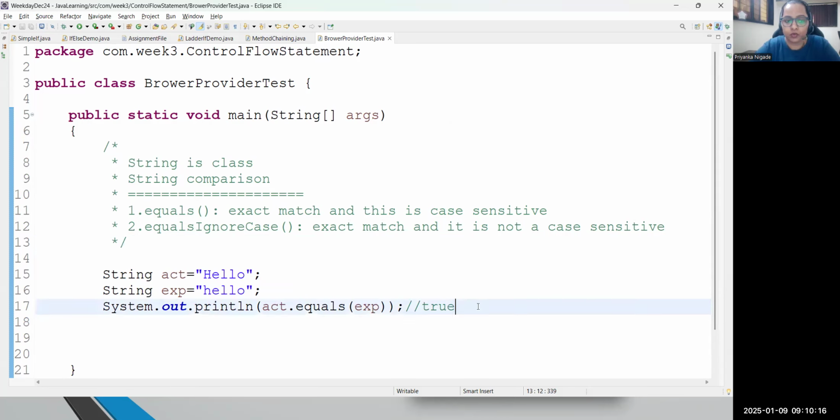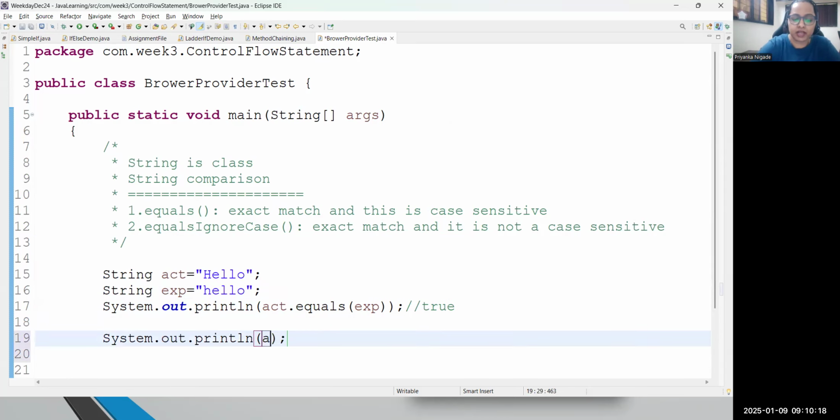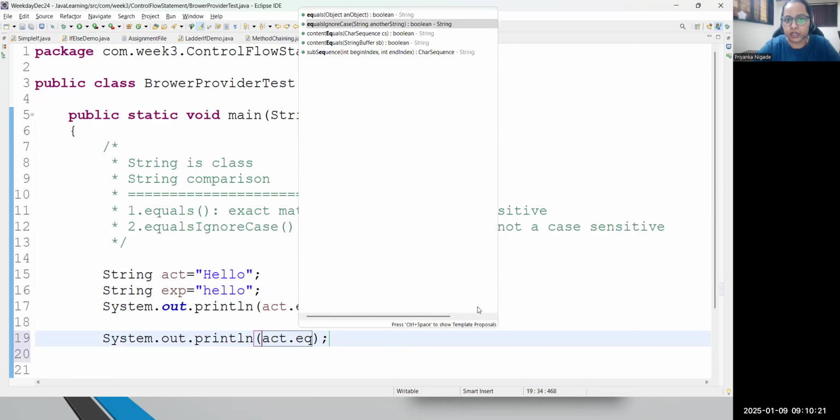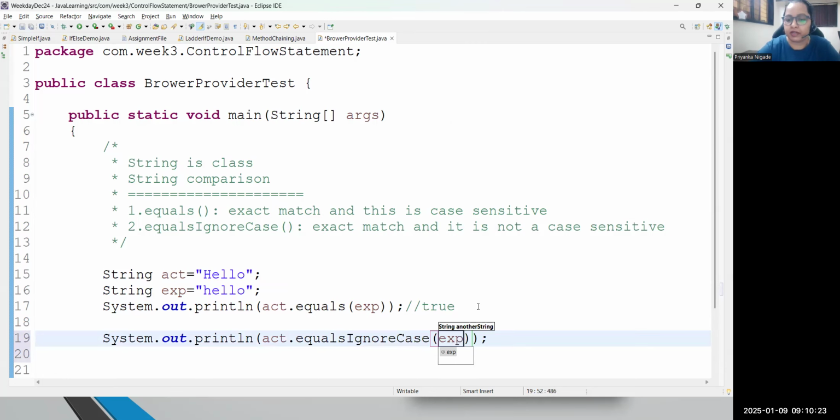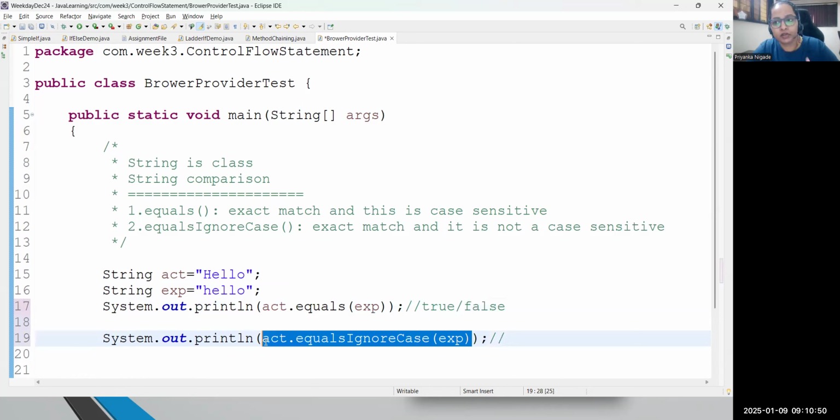Correct? Now, instead of equals, suppose I have written actualString.equalsIgnoreCase(expected). I'm comparing my two objects, whether the actual string is equal ignoring case to the expected string. Now tell me, at this moment, what will be the result? The equals method will give you a false result, because one letter, H, is in lowercase and in the actual data it is in uppercase. But here, if you try the same scenario, you will get a true result.